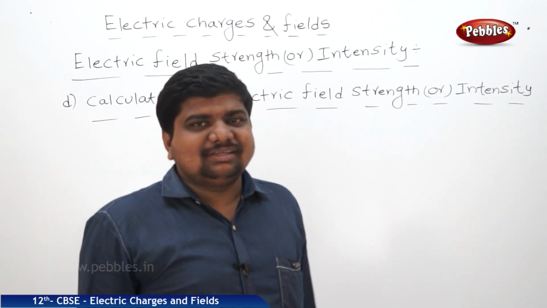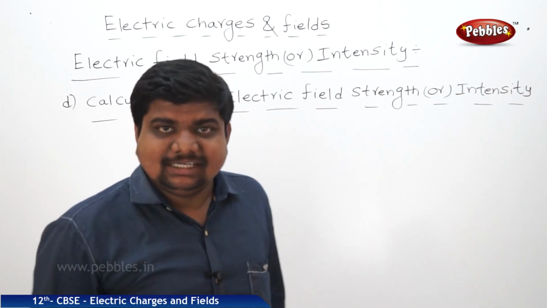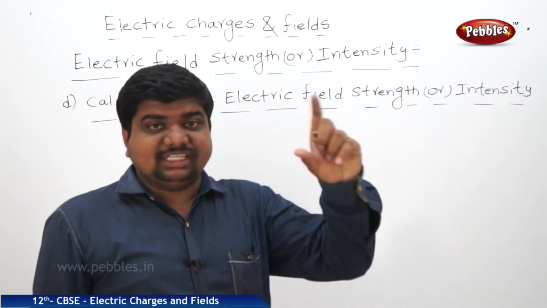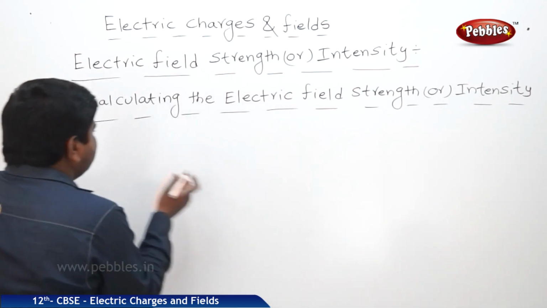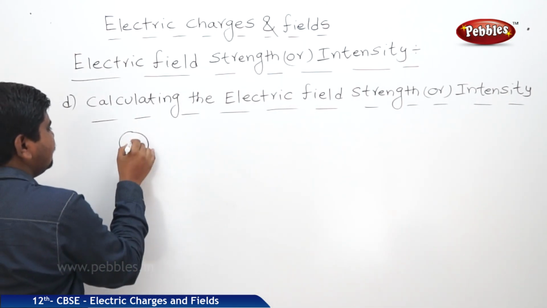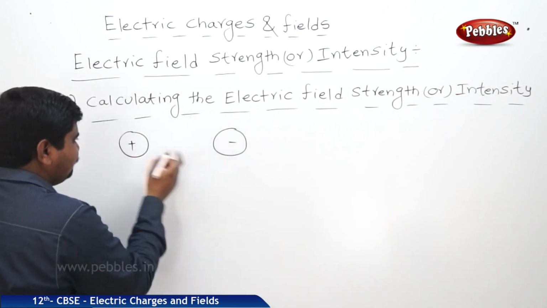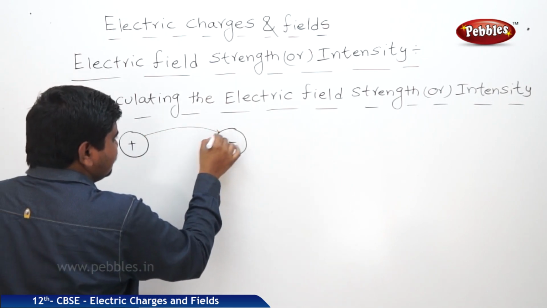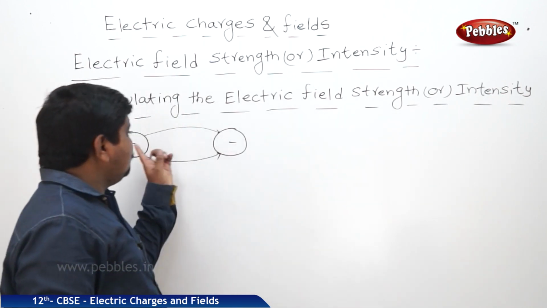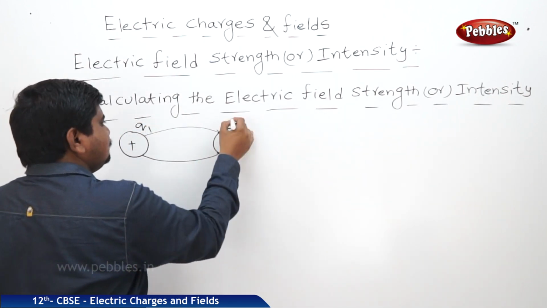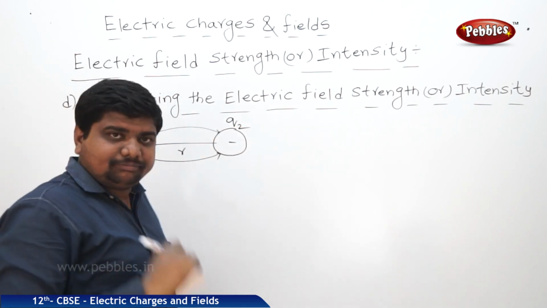Now we are going to discuss the equation part, how to calculate the electric field strength or intensity. For this purpose, we should go back to Coulomb's inverse square law. From that law, we can derive the equation for this one also. What is Coulomb's inverse square law? There are two charges, maybe positive or negative, irrespective of the order. There is a force between these two charges. The force is directly proportional to the product of their charges and inversely proportional to the square of the distance between them.